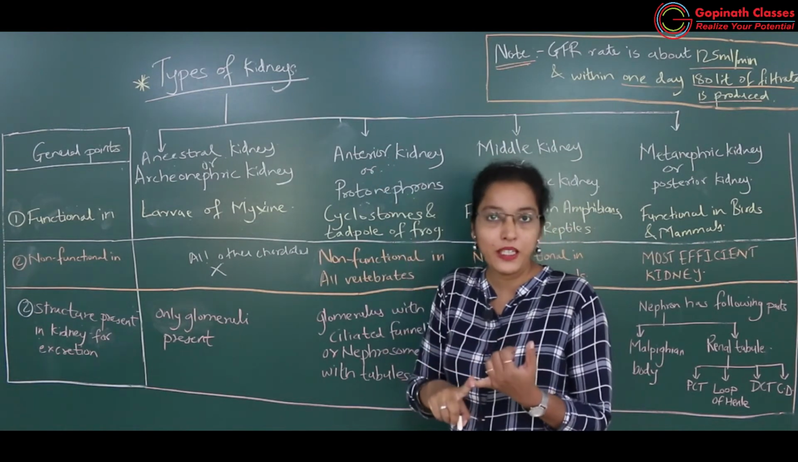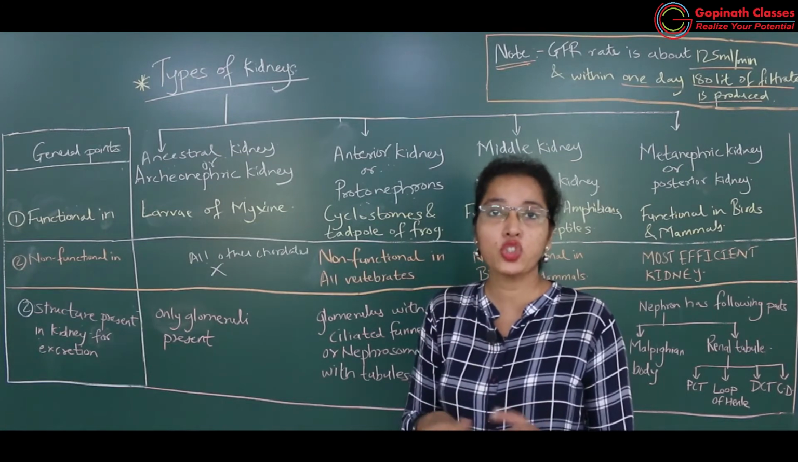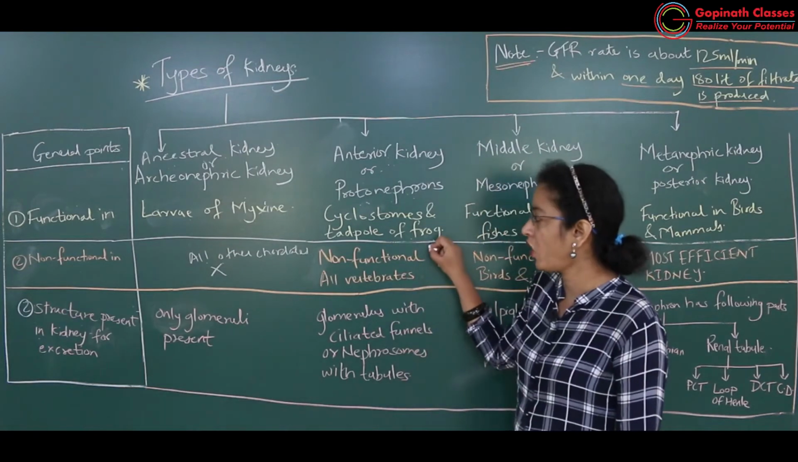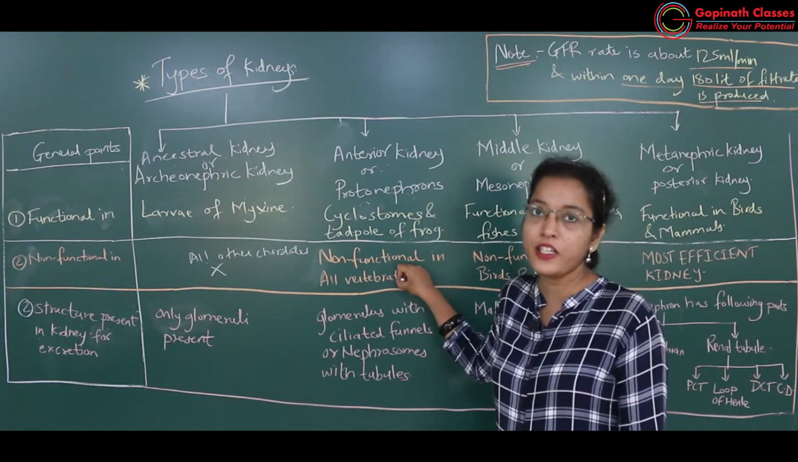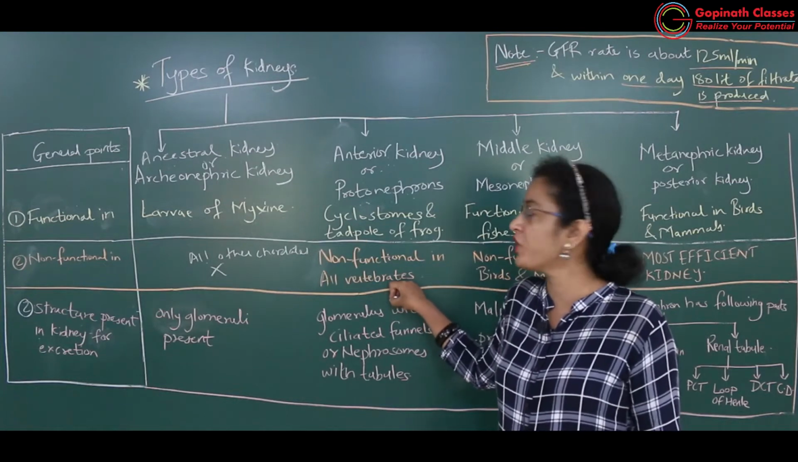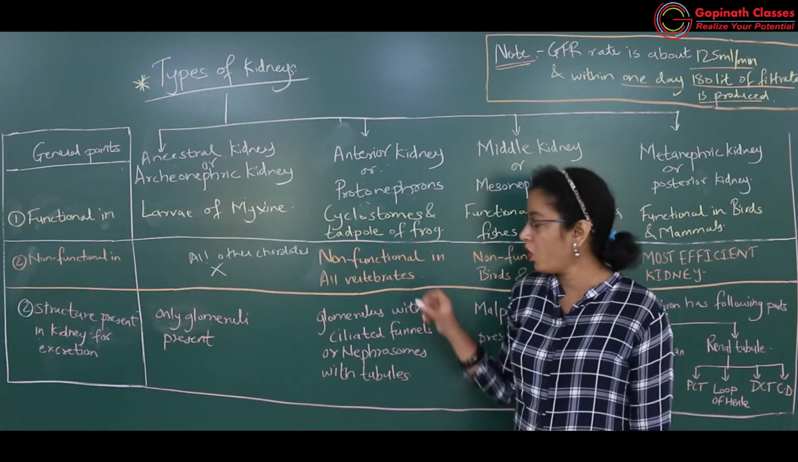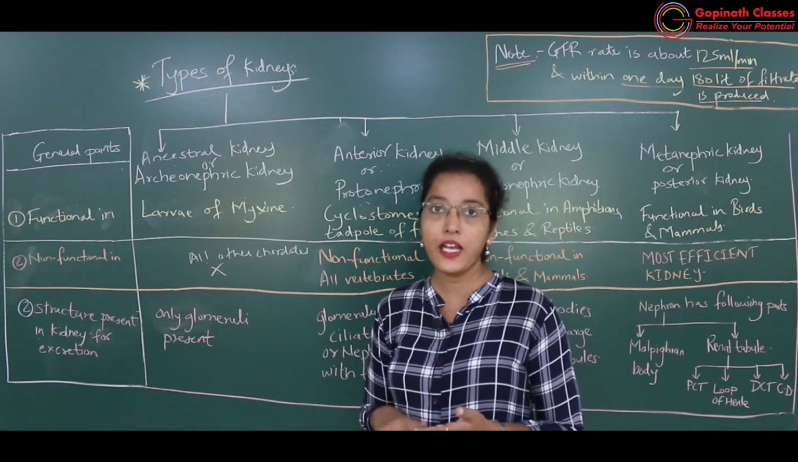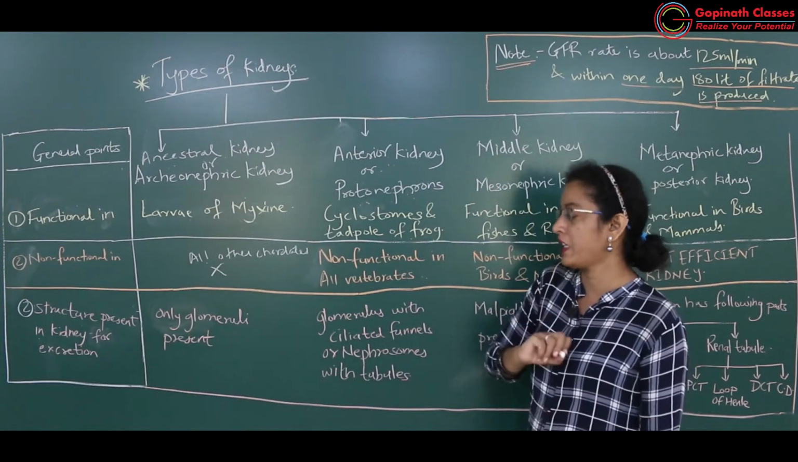Okay, so amphibians, reptiles, birds, mammals do not have protonephric kidney. Okay, got it? Then non-functional, that's what I said, non-functional in all the vertebrates. Even fishes also do not have this type of kidney, anterior kidney. Okay, fishes, amphibians, reptiles, birds, mammals, they do not have anterior kidney.